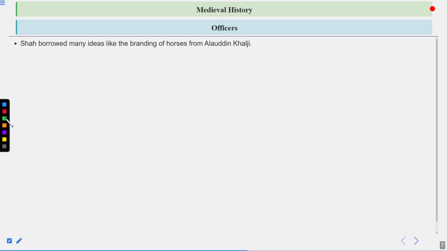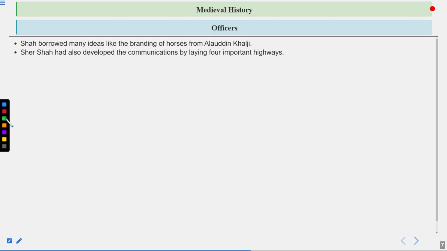Sher Shah borrowed many ideas, like the branding of horses, from Alauddin Khilji. Alauddin Khilji started this system of Dag and Hulia. Dag was a hot iron put on the horse's back so that a number or symbol could be given to the horse so that it could be recognized. Remember, this was Dag. And Hulia was another concept. Hulia was an identification process for military persons at that time so that their salary could be given according to their identity.